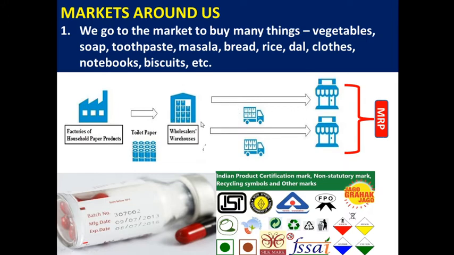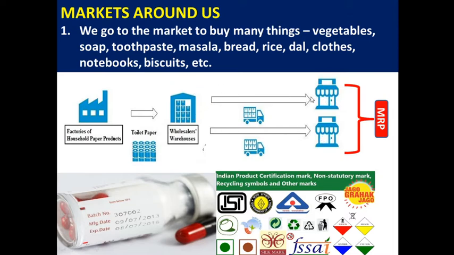Suppose this wholesaler bought 2,000 tissue papers from the industry out of 10,000. Out of these 2,000, the wholesaler may sell to different retailers.